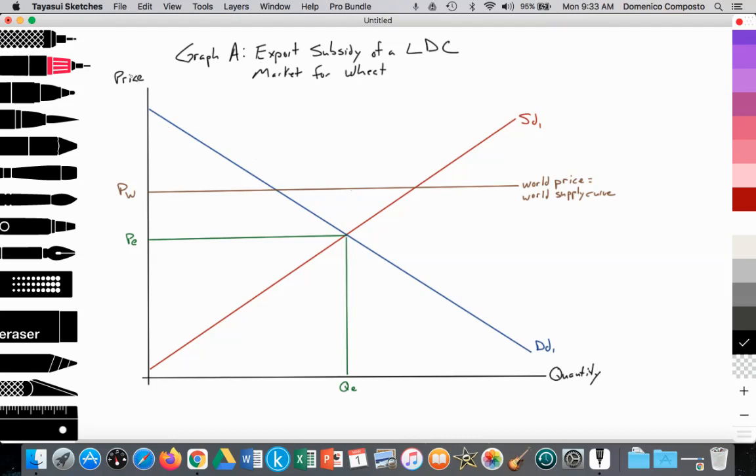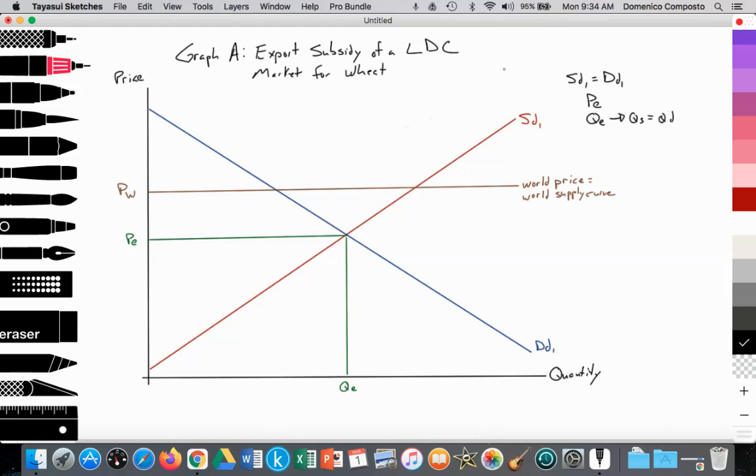Now, first, before we get to that, we're measuring price on the y-axis, quantity on the x-axis. We have our upward sloping domestic supply curve, SD1, supplying the domestic economy. And we have our downward sloping domestic demand curve labeled DD1. Initially, before free trade, where SD1 equals DD1, a market equilibrium price is established at PE. This is the domestic equilibrium price before the country engages in trade, and the equilibrium quantity at QE, where we know that the quantity supplied is equal to the quantity demanded.